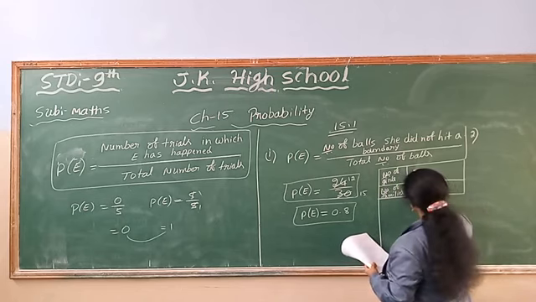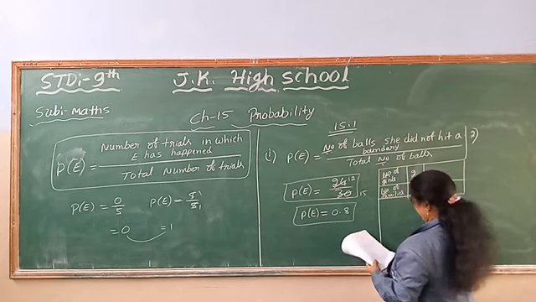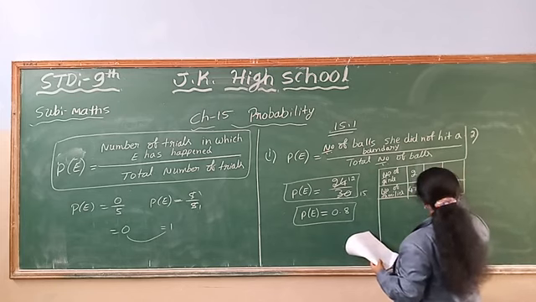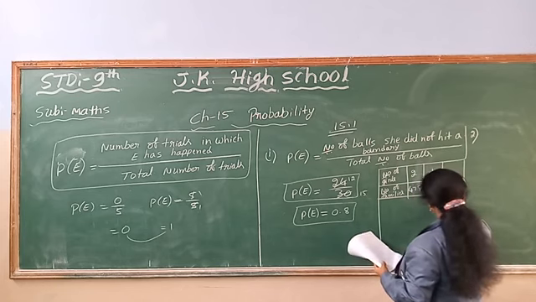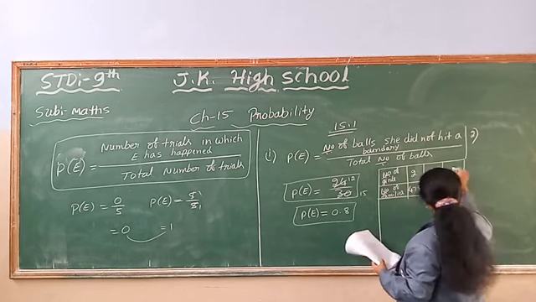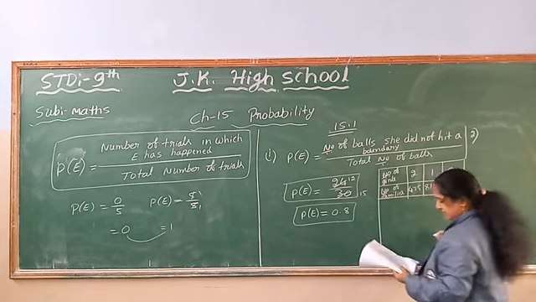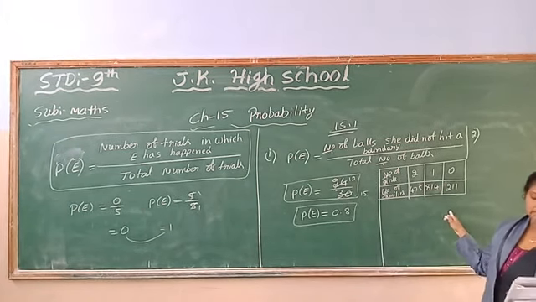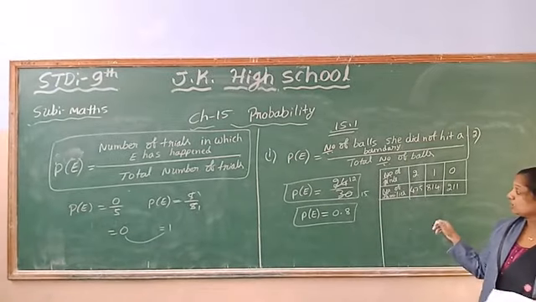So the number of girls in a family is 2, in how many families? 475. One girl is there in 814 families out of the total. Zero girls, the number of girls are not there in 211 families. Compute the probability of a family chosen at random having 2 girls.